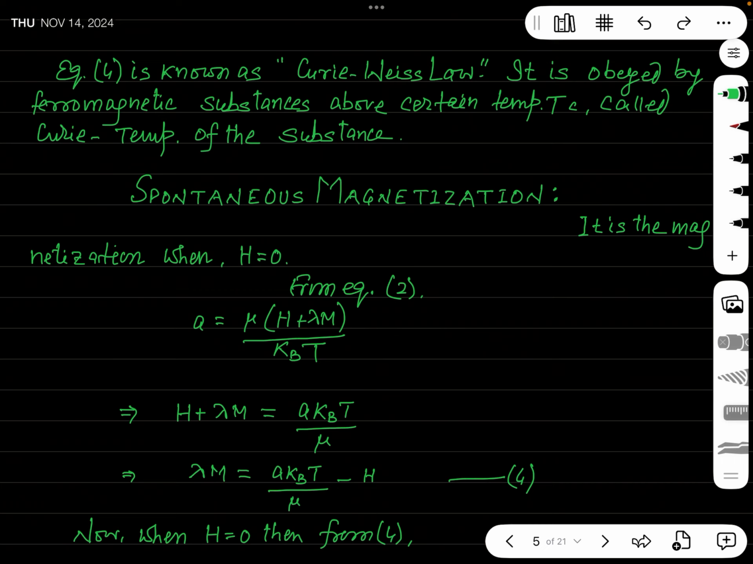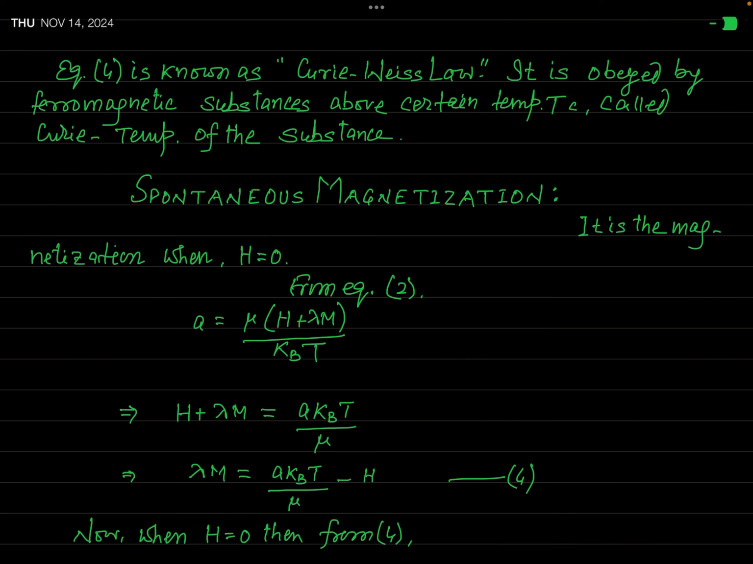Now, as I have told you, the prime aim of Weiss theory, or even the quantum mechanical theory which we will learn later on, in the case of ferromagnetism, is to explain its spontaneous magnetization. That is, even after the removal of the magnetizing field, the magnetization does not vanish, but some magnetization remains in the material. So this is the basic fact which our theory must explain. So now let us see how we can explain this spontaneous magnetization on the basis of this Weiss theory.